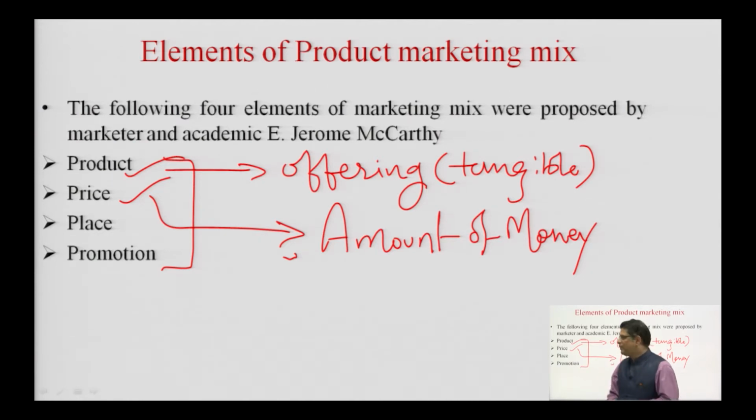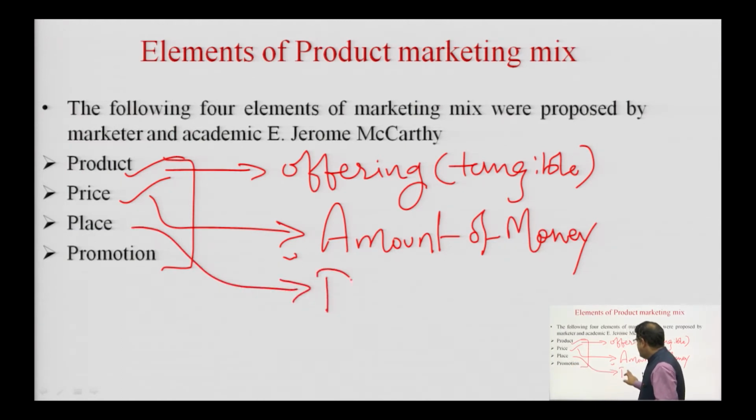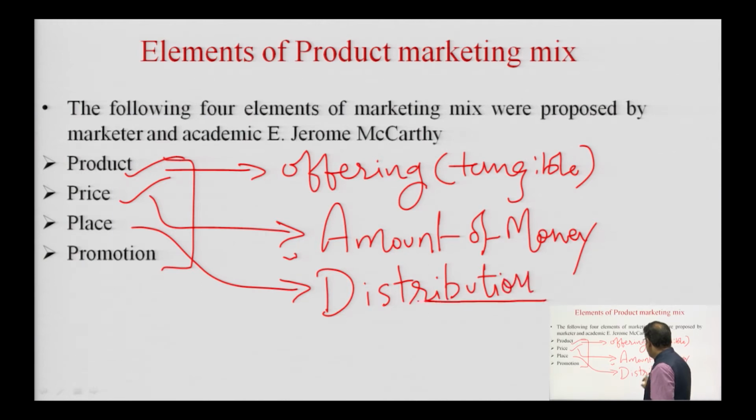The third element of marketing mix in case of a product is place. Now, let me elaborate this. Here, place means how the product will reach the consumer or how the product will be distributed. So, a place is more related with the distribution in case of a product. So, while certain products are available in the shops, the nearby shops, we can go and purchase those products.